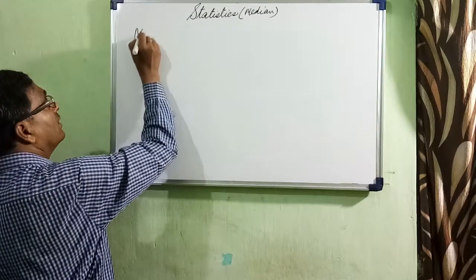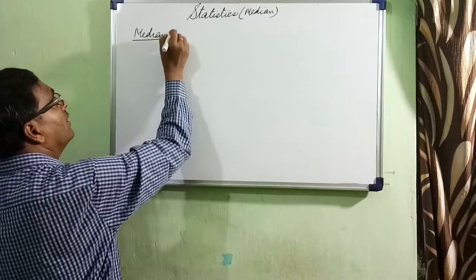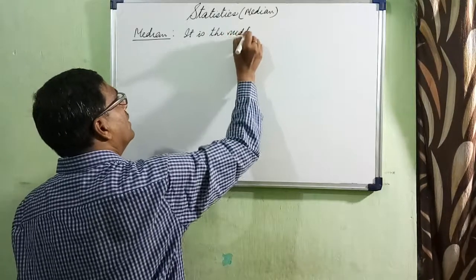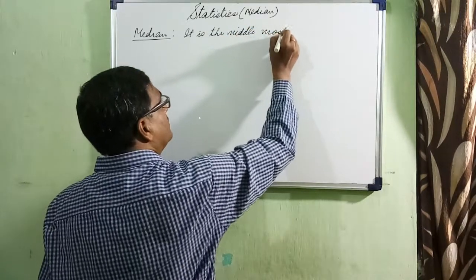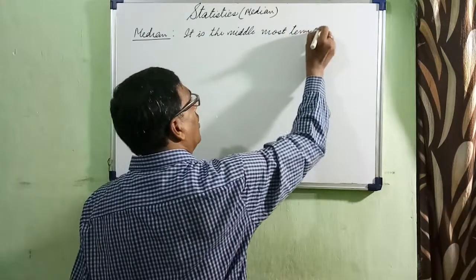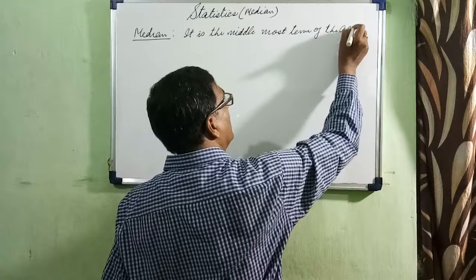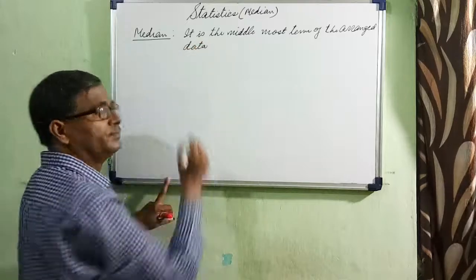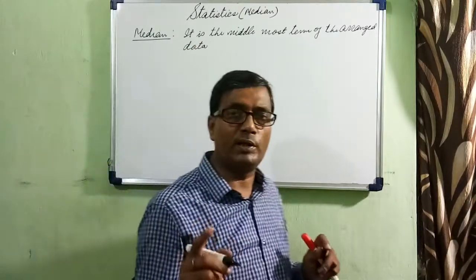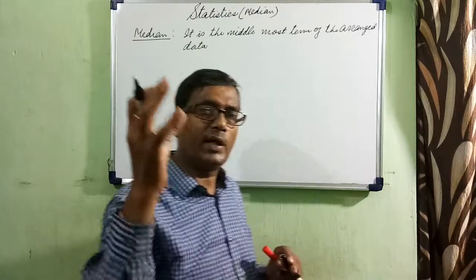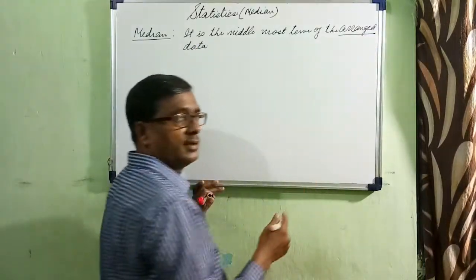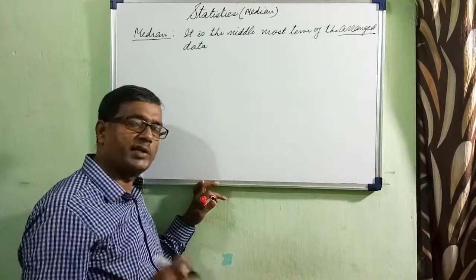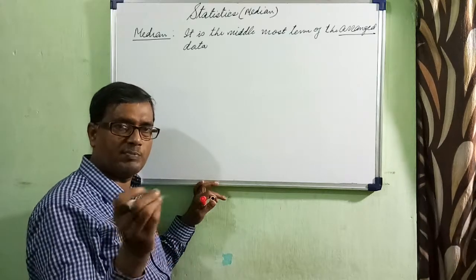Median is the middlemost term of the arranged data. Whenever you are asked to find out the median, the data must be arranged. This arrangement I am talking about is of the raw data, which you have already studied in class 9. But still I will make a little bit of revision.